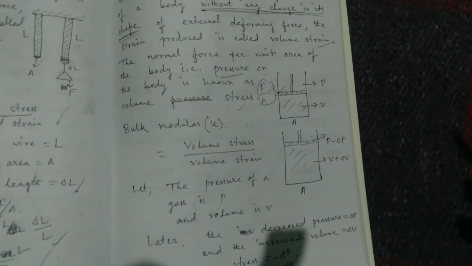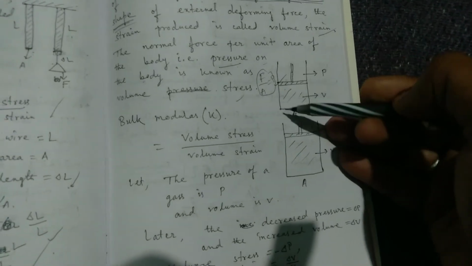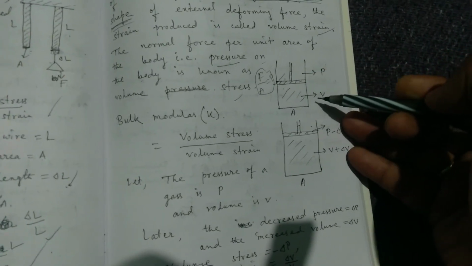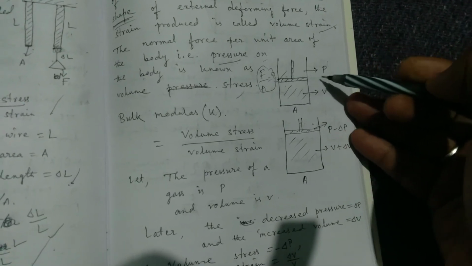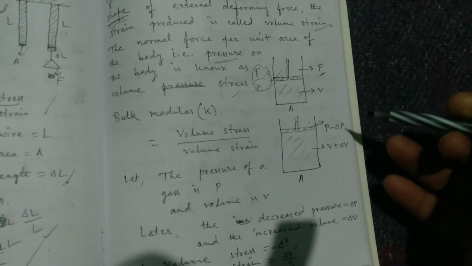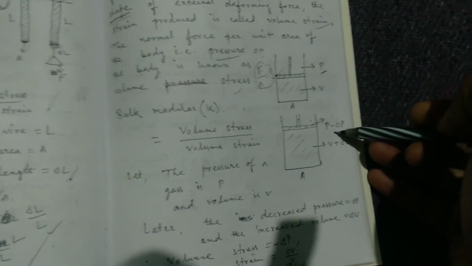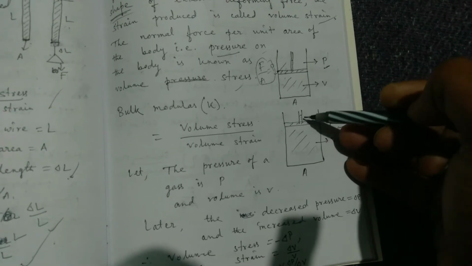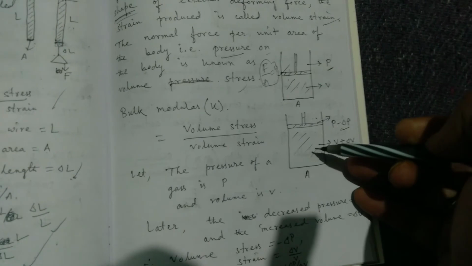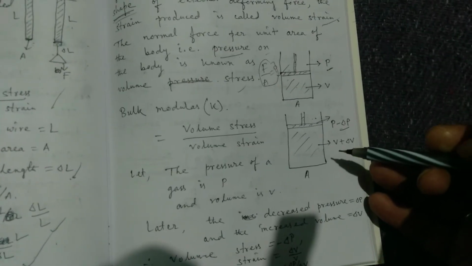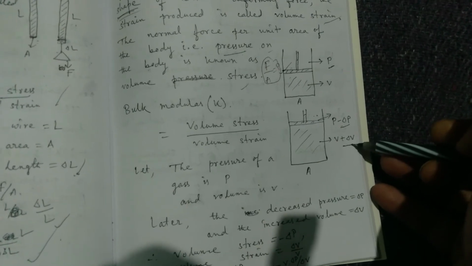In the diagram, there is a piston on a cylinder, a volume V of gas, and a piston pressing with pressure P. Now if I withdraw some pressure, delta P, then by Boyle's law there will be an increase in volume.